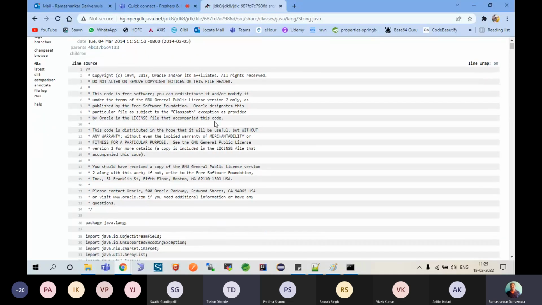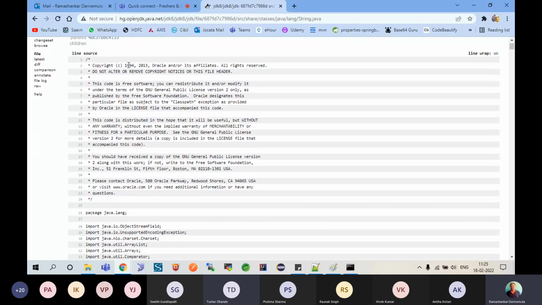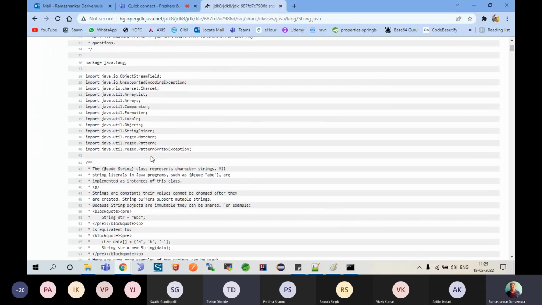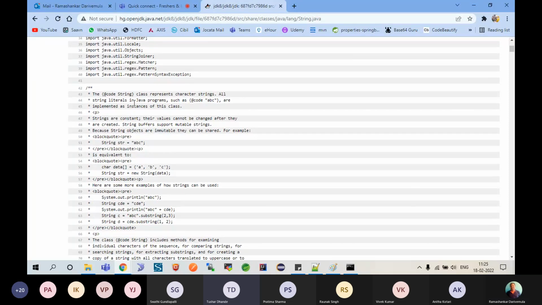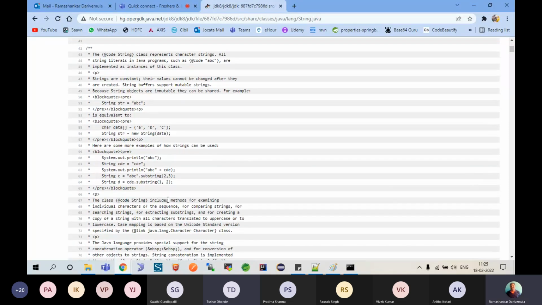तो देखो कितना कमेंट लिखा है भाई. The original version was written in 1994. फिर उसके बाद last updated was in 2013, मतलब as per this one. So they have given all of that, and इधर आया था, you would be seeing, they have given enough explanation of what this is all about.